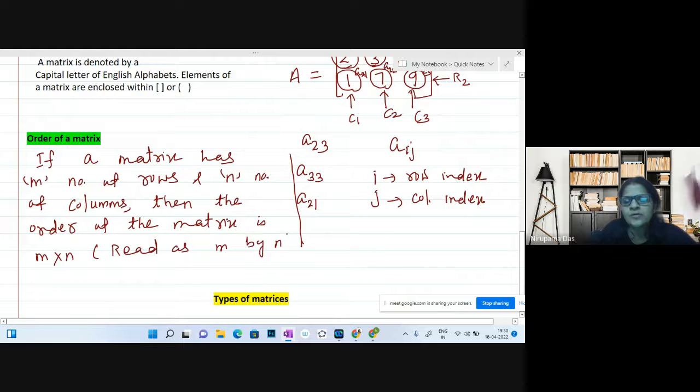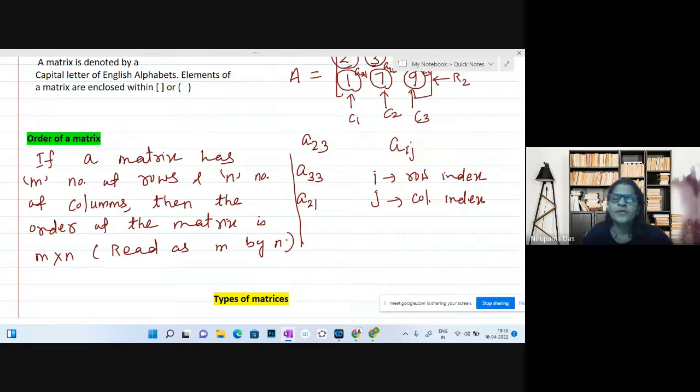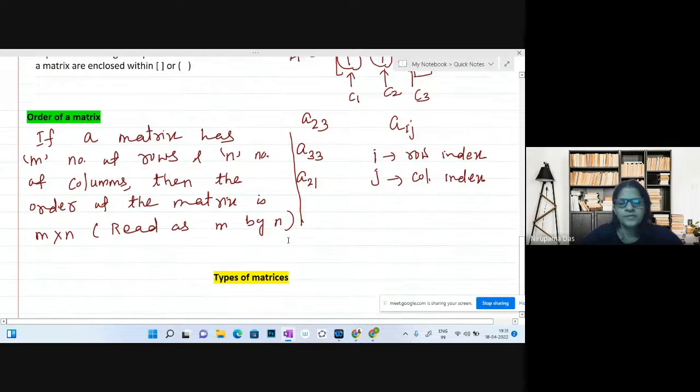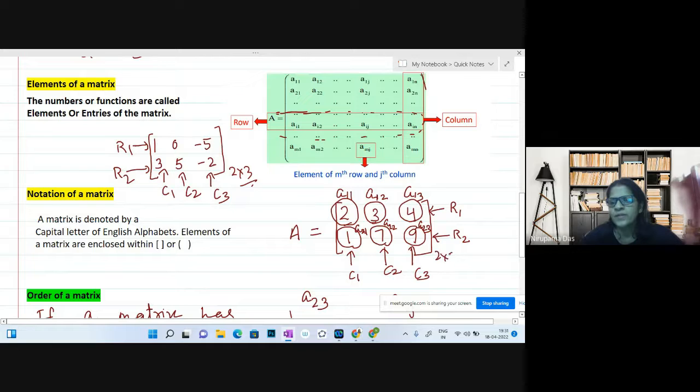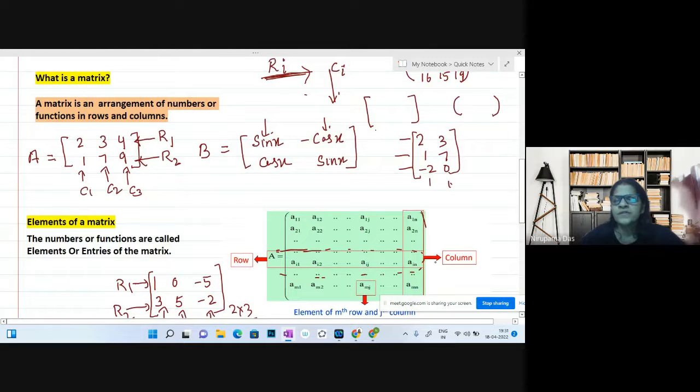Okay, just like in case of rectangle, if length is 24, width is 18 units, so we say it is 24 by 18, right? Okay, so how to write it now? Yes, so here we can say this is of order 2 rows and 3 columns, 2 by 3 matrix. This is also 2 by 3 matrix. This is your 2 by 2 matrix. Okay.